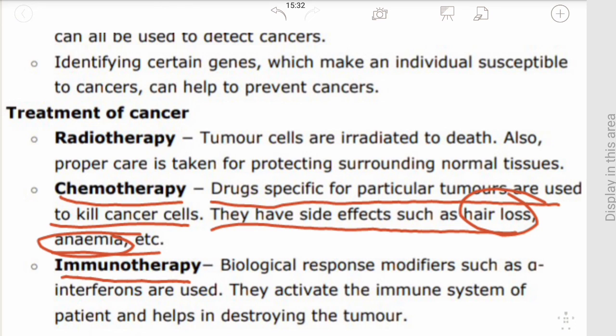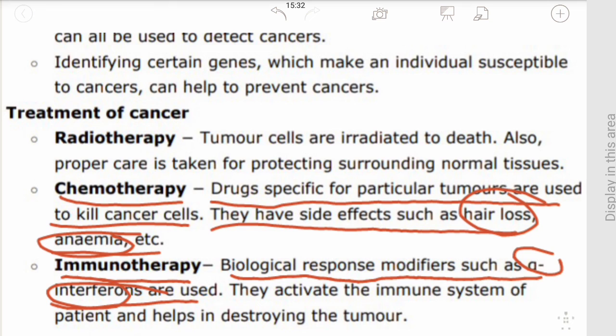Immunotherapy is the third important treatment of cancer. Biological response modifiers such as alpha interferons are used. These activate the immune system of the patient and help in destroying the tumor cells, so that they can kill the cancer cells.